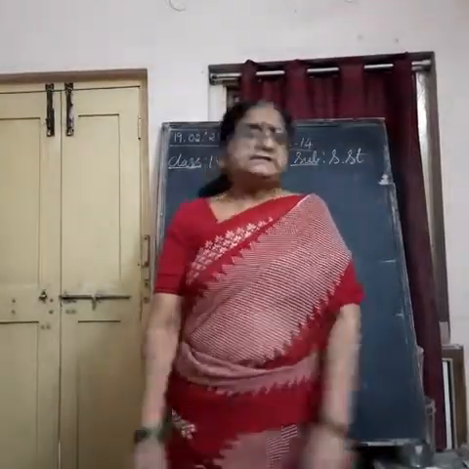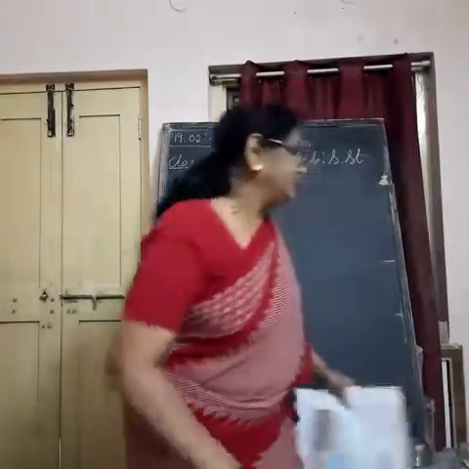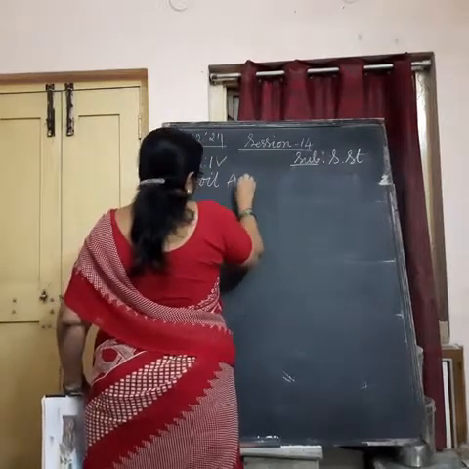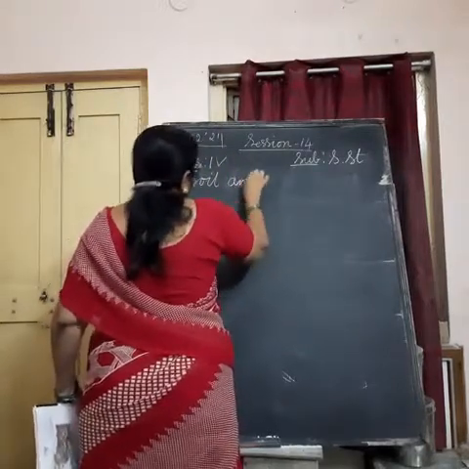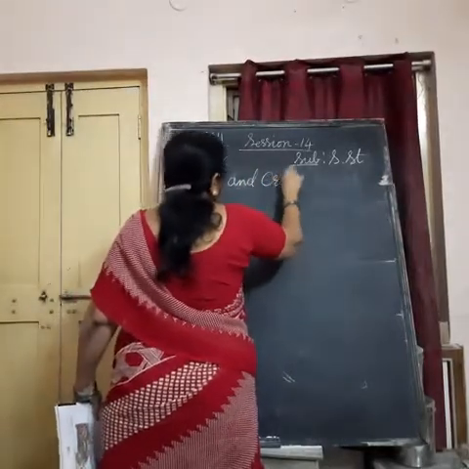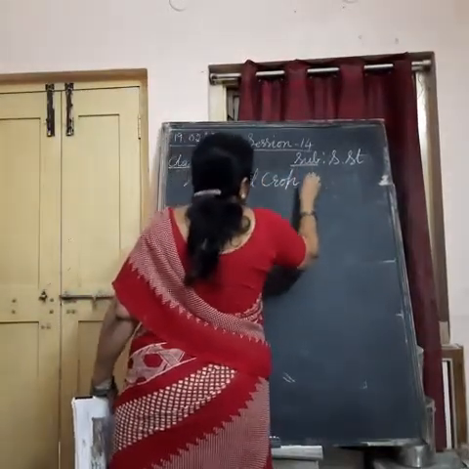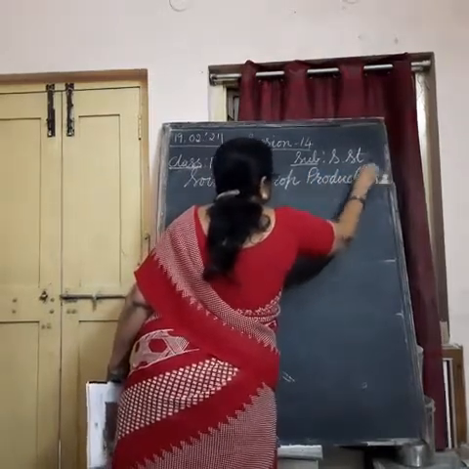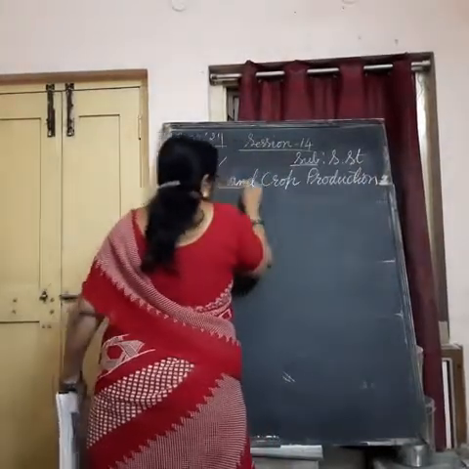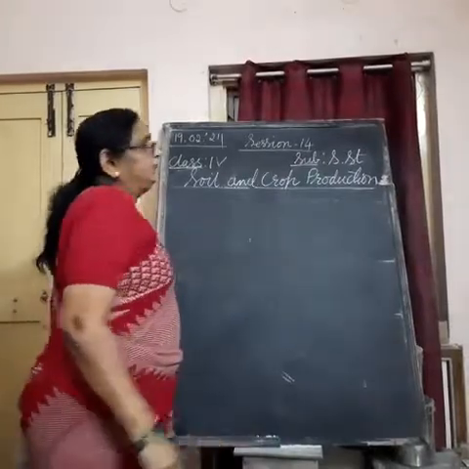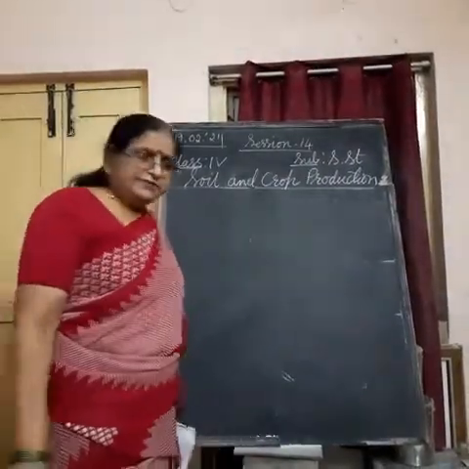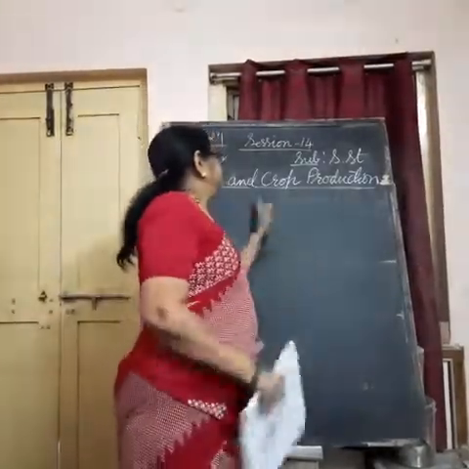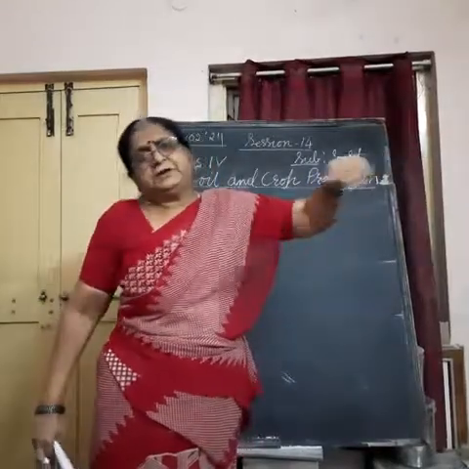So, our lesson heading is soil and crop production. We are starting newly, soil and crop production. Soil and crop production is our lesson. So, what I said, what type of soil is found in different parts of our country, we are going to study. And how this type of soil supports the production of crops in those particular areas.